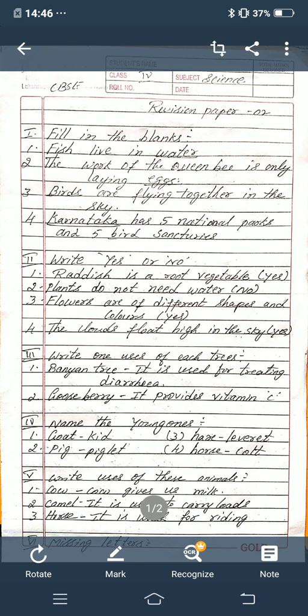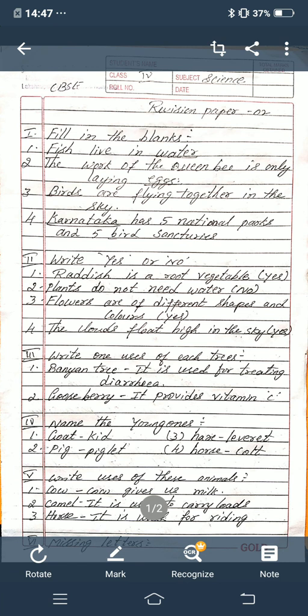It is used for riding. Once again I am going to repeat: cow gives us milk; camel, it is used to carry loads; horse, it is used for riding.